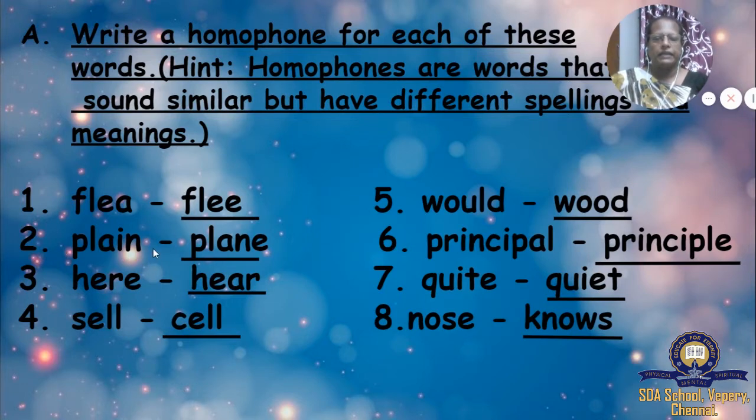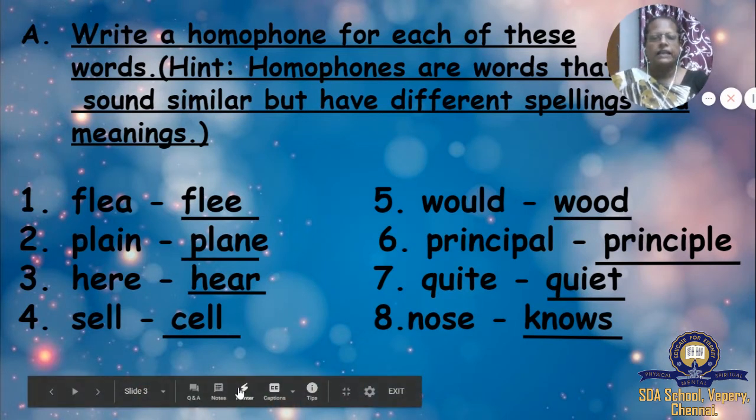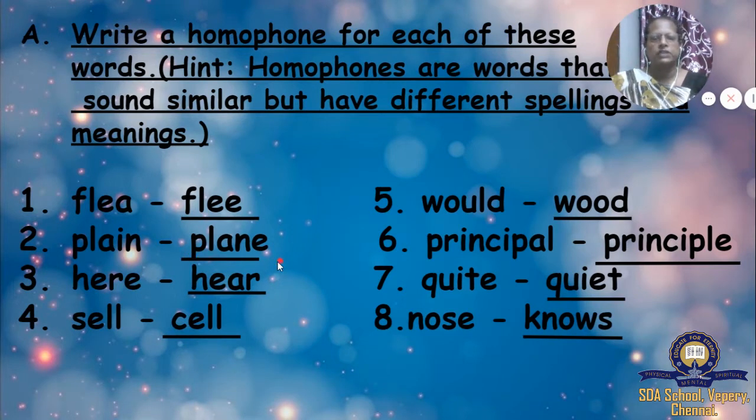P-L-A-I-N. Plain. Plain means what? The plain land. We will say like that, isn't it? That plain. And P-L-A-N-E means what? Plane, aeroplane. That's spelling. Understood? The spelling is different. You have to see that carefully.